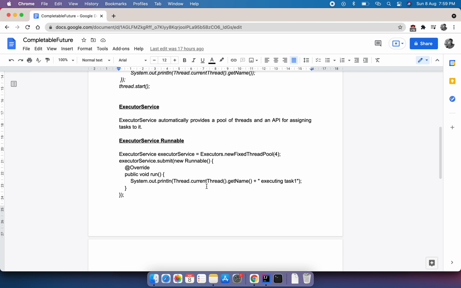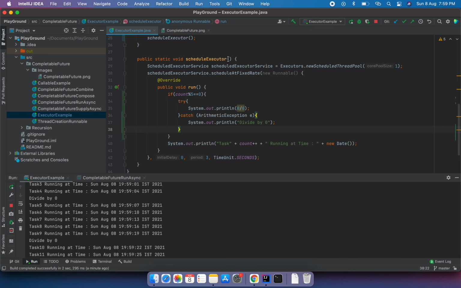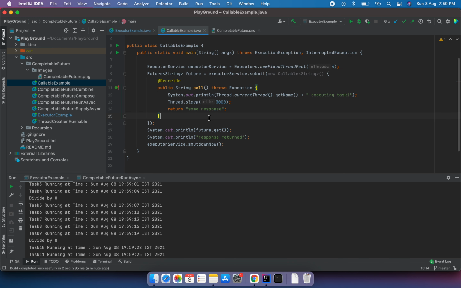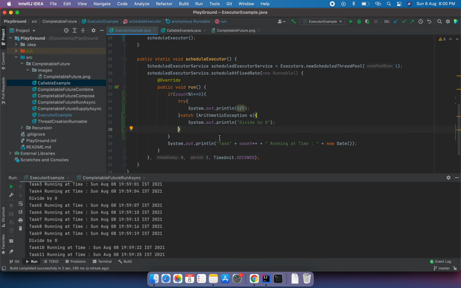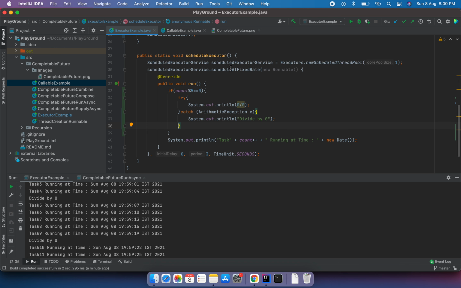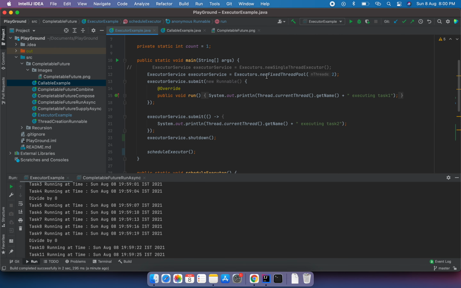So we have an executor example using runnable. Yeah, and we have one more example using callable as well. I'll quickly explain that too. So what is the difference between runnable and callable? In runnable it doesn't return any output. The output type is void. Whenever we submit a task here, the return type is void. We don't get any output out of it.